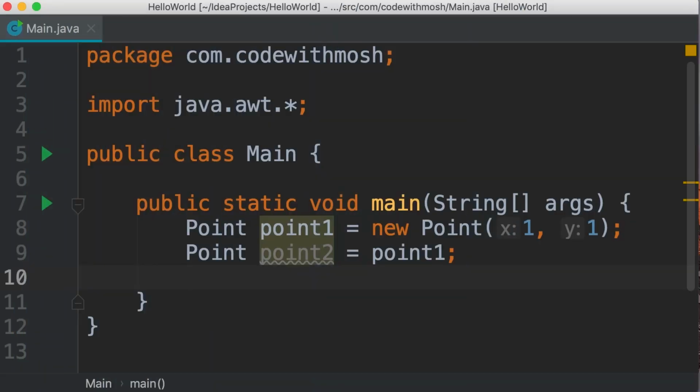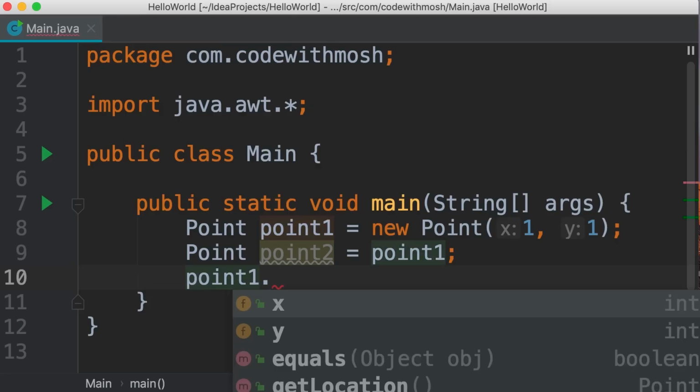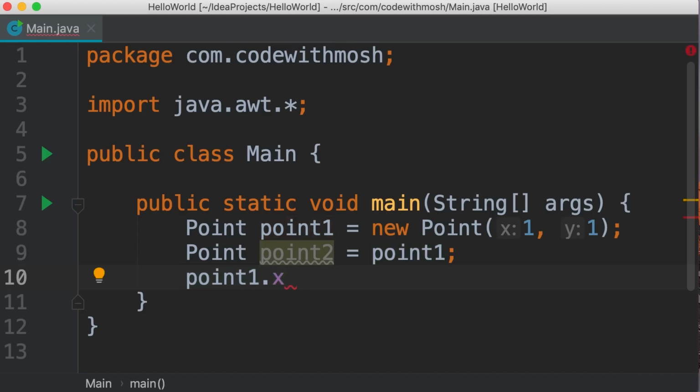So using the first variable, point1, we're going to update the value of x. So we use the dot operator, and here we can see the members of this object. X and y are both fields, which are variables that exist inside of a class. So we set x, just like a regular variable, to a different value. Let's say 2. Now, because point1 and point2 are referencing the exact same object, if we print point2, we're going to see the change that we just made.